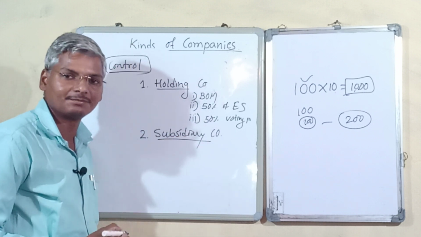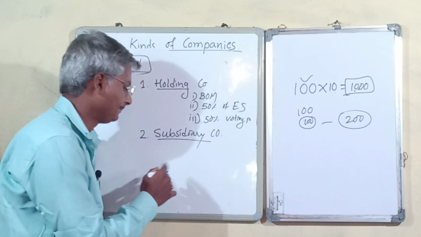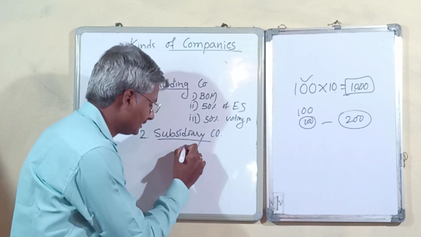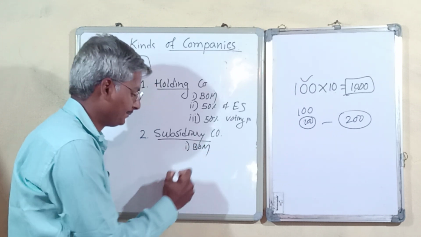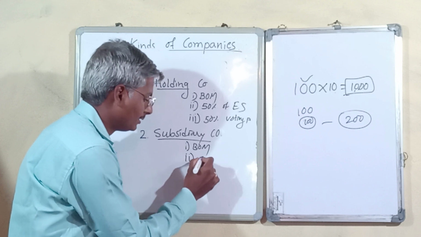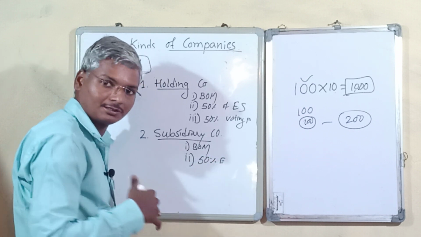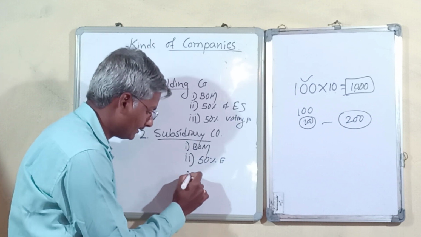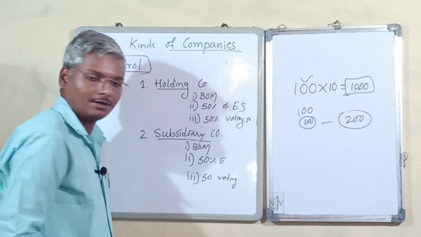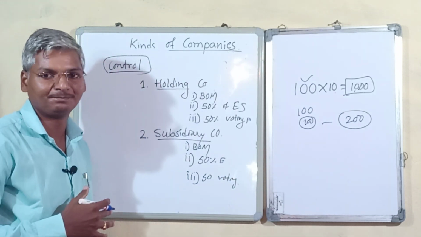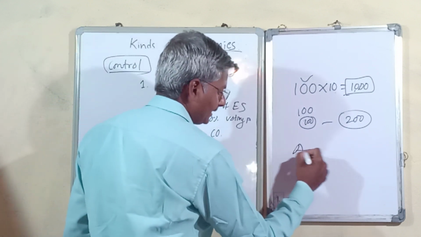In other words, subsidiary companies are companies which are controlled by some other companies. It may be in the form of board of membership, or some other company having 50% of equity shares in the same company, or 50% of voting power by the other company. We call it a subsidiary company. Take the example of A and B.